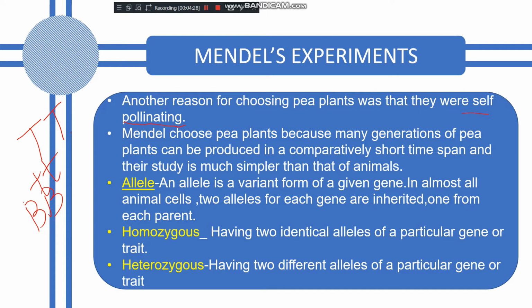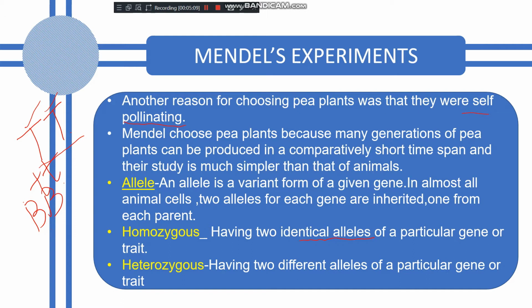homozygous, having two identical alleles. Here the two alleles are there, one from the mother and one from the father. If the two alleles are identical, you can see that here both T are capital T, here both T are small t, here both B are capital B. So this type of genes or traits are called identical alleles of a particular gene or trait. Capital T and capital T, both identical, same to same, are called homozygous.